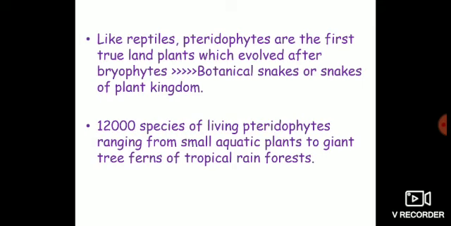These plants evolved about 400 million years back in the Silurian period of the late Paleozoic era. You have to remember this fact, beta. These evolved 400 million years back in the Silurian period of the late Paleozoic era, and hence the late Paleozoic era is regarded as the age of reptiles. The age of reptiles is the late Paleozoic era.